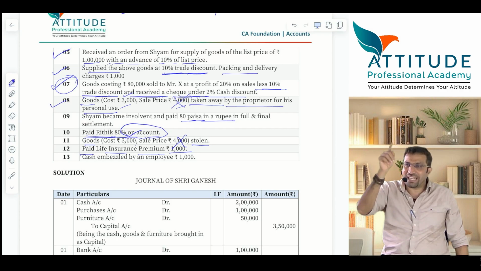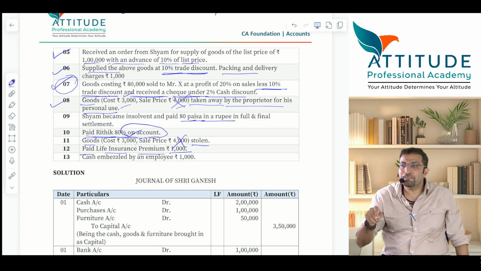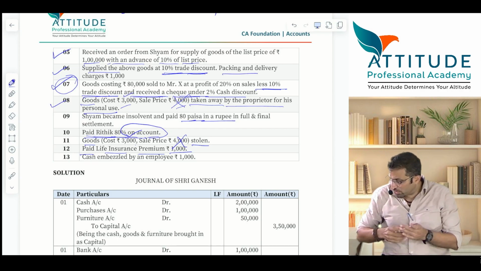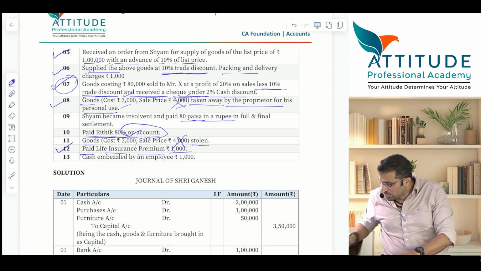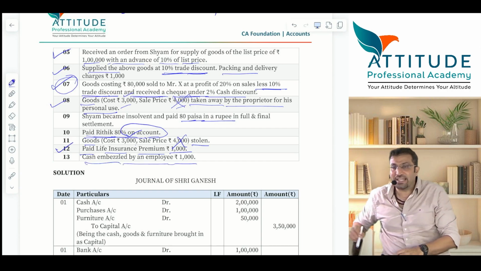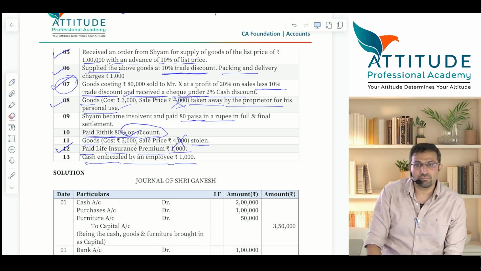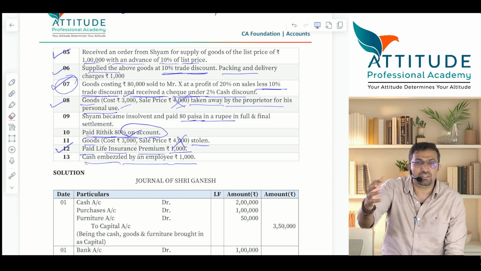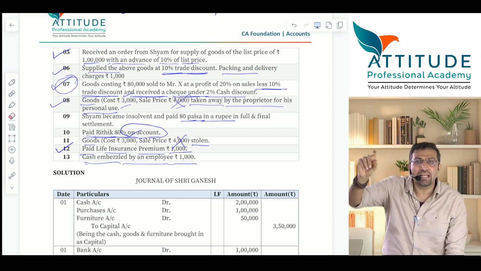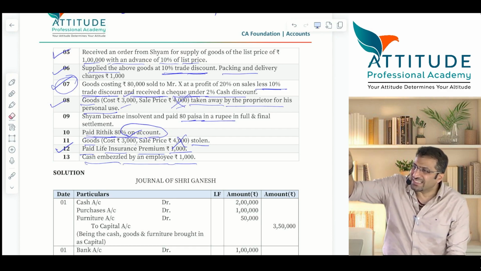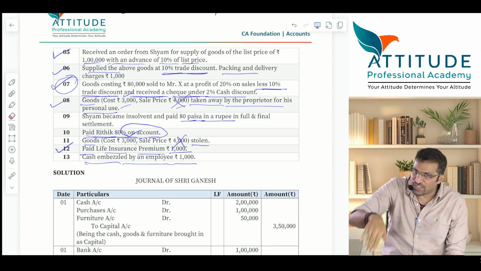Drawings account debit. Capital reduces to cash. Very good. Then the last one: cash embezzled by an employee. An employee has done a fraud with the cash. Loss by embezzlement account debit. Loss increases to cash. Cash reduces.